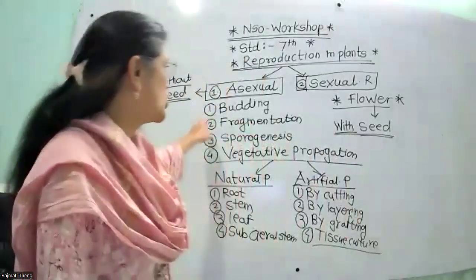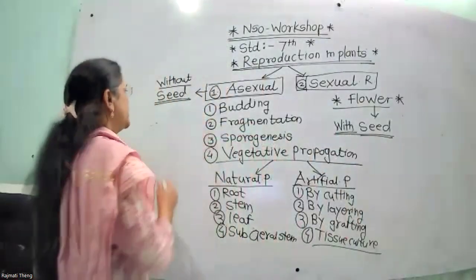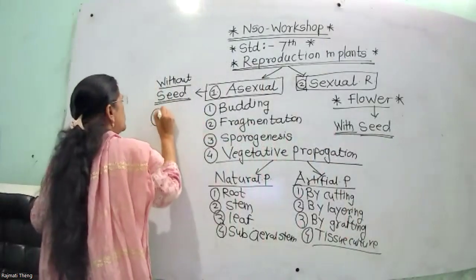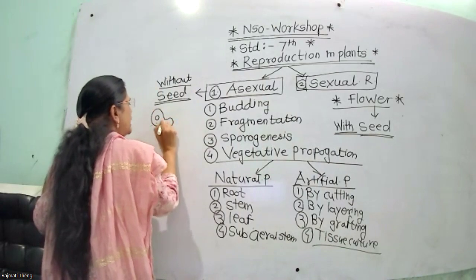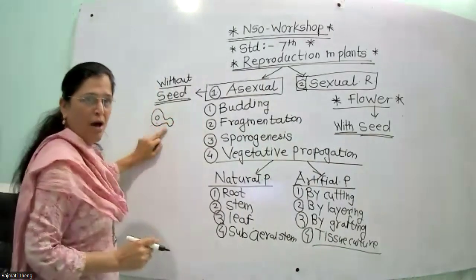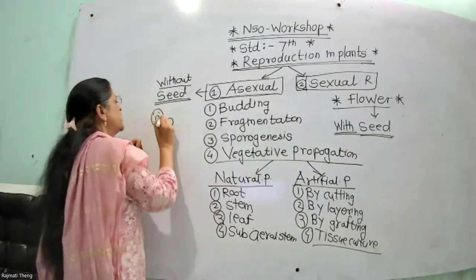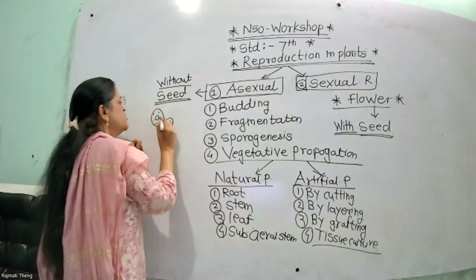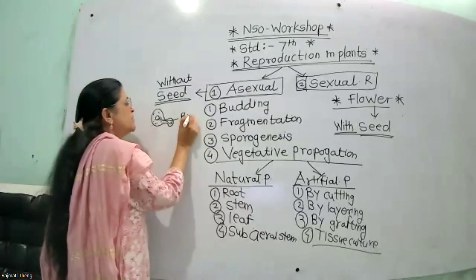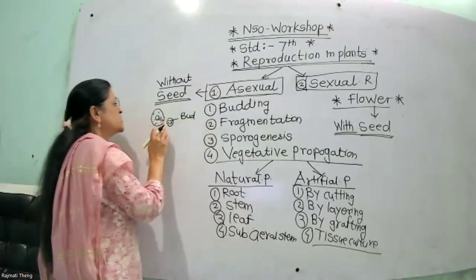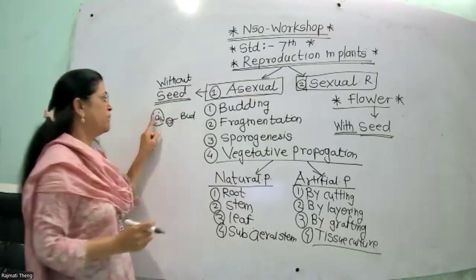Now next one, that is budding. Suppose this one is the original plant. This plant has an outgrowth, and that outgrowth is called a bud. Now the cytoplasmic material is divided, the nucleus is also divided, and after some time the bud separates from the parent.